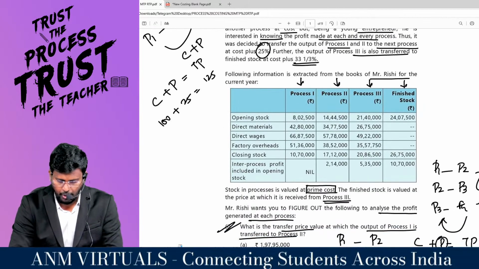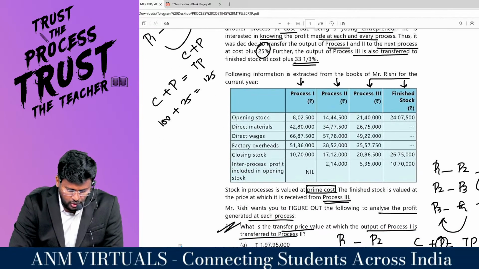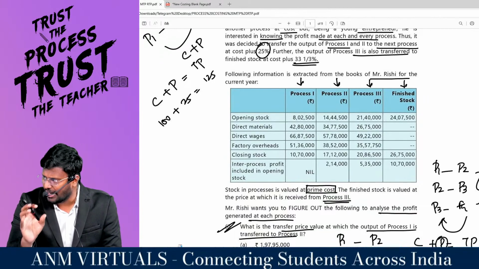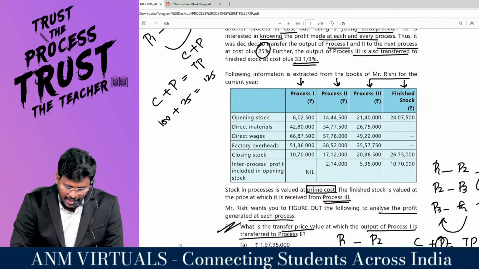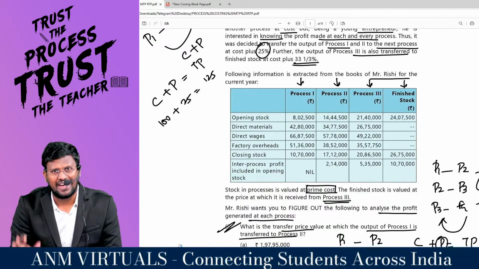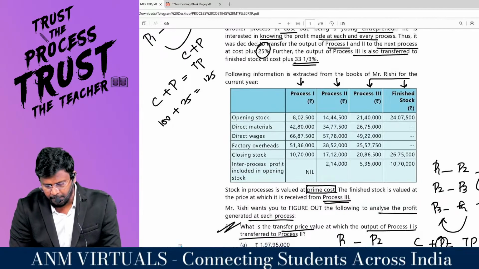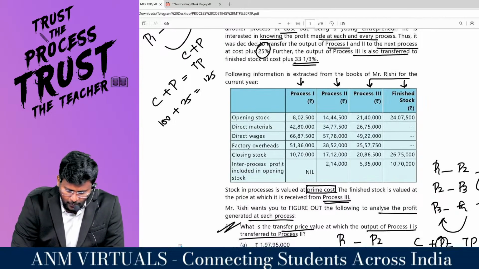Look at process 1. What is the opening stock they were having? 8,02,500 opening stock. Add direct material of 42,80,000 rupees. Add direct wages of 66,87,500. Factory overhead is 51,36,000.